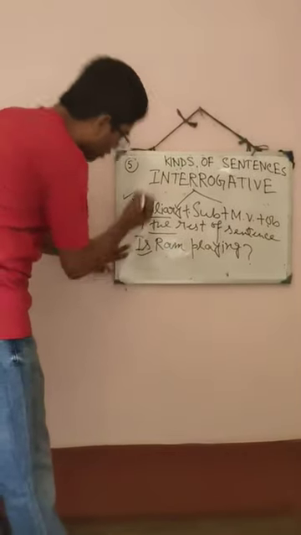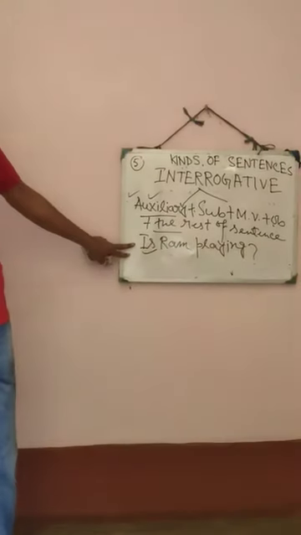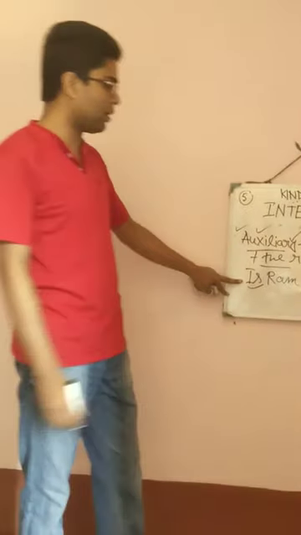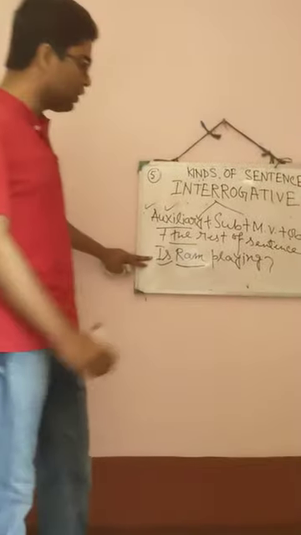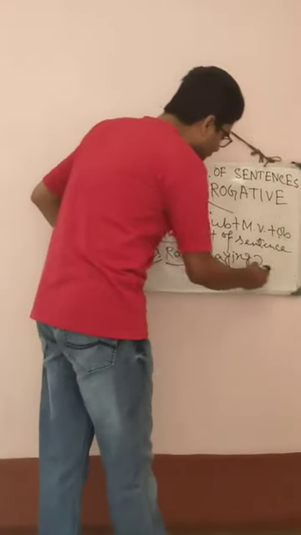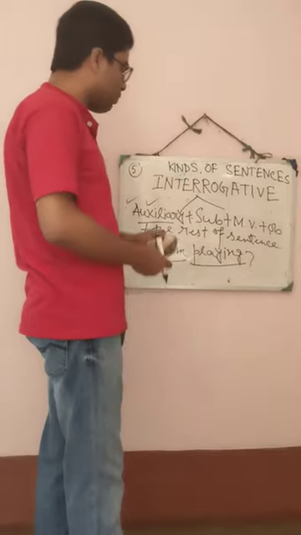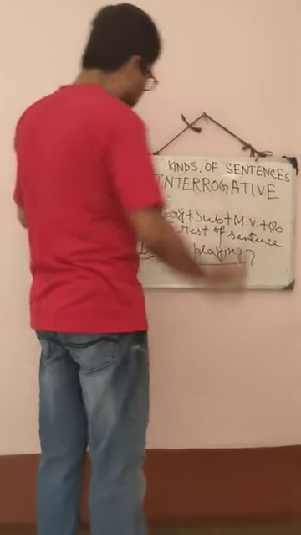Look, here is the auxiliary verb. So what I have told you to put first, if you want to form an interrogative sentence, first you have to put the auxiliary verb. Look, here Ram is the subject. Understood? And here playing is the main verb. Is that clear? So in this way, we form yes or no type questions.